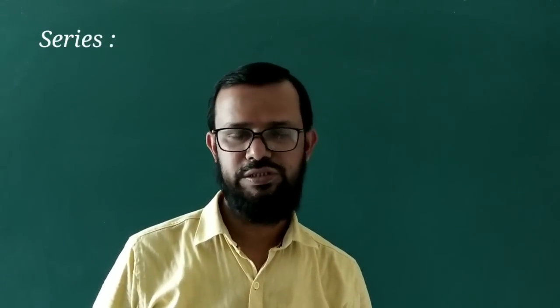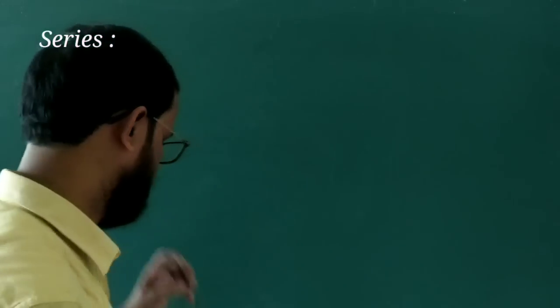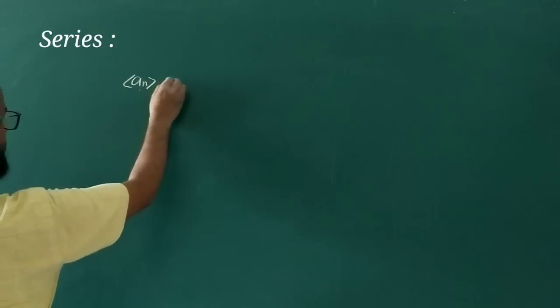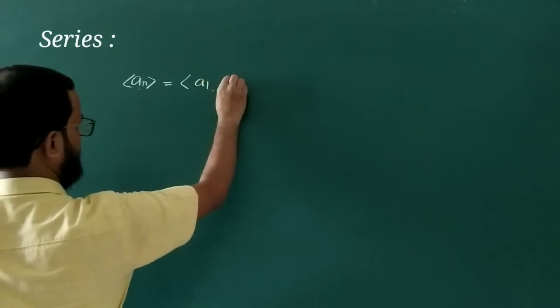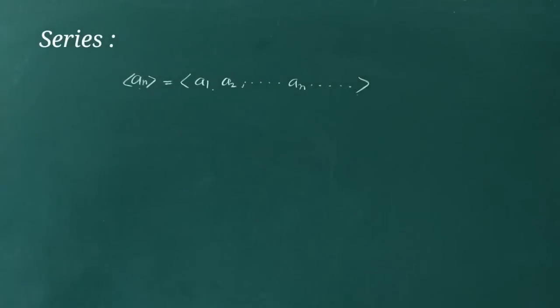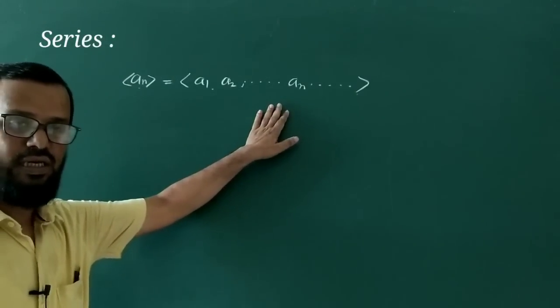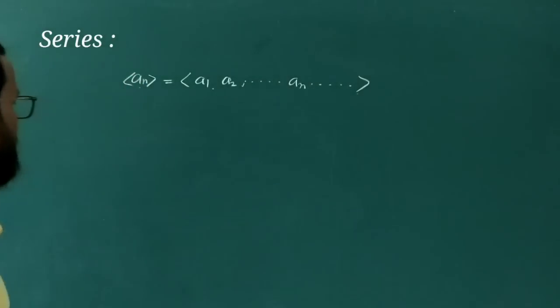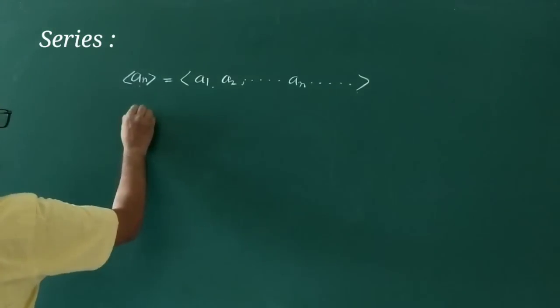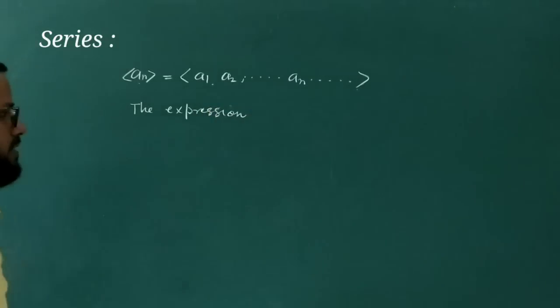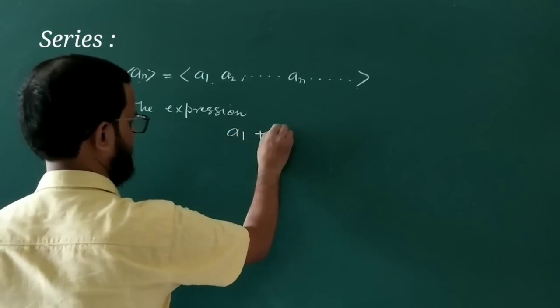Now we are going to discuss a particular term, it is called series. What actually is a series? Suppose An is a sequence, and the terms of the sequence are A1, A2, ..., An, and so on. This particular sequence may be finite or infinite, accordingly as the number of terms is finite or infinite. Now what is a series? Consider the expression A1 plus A2 and so on, the sum of the terms of the sequence.